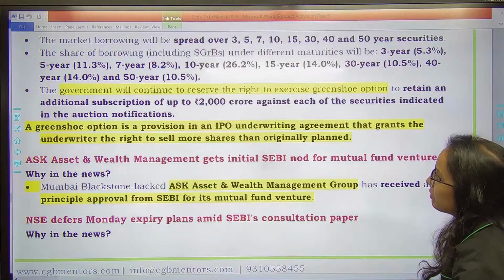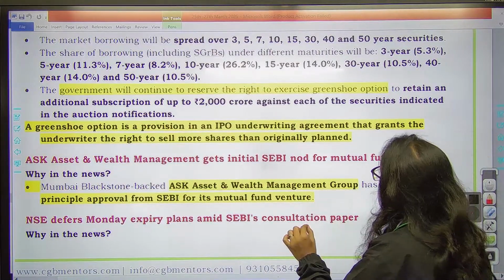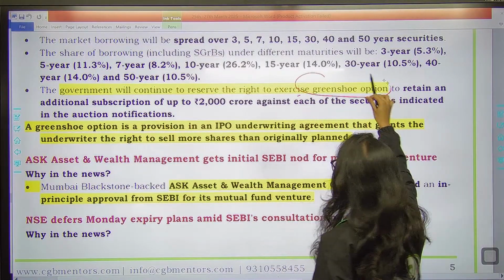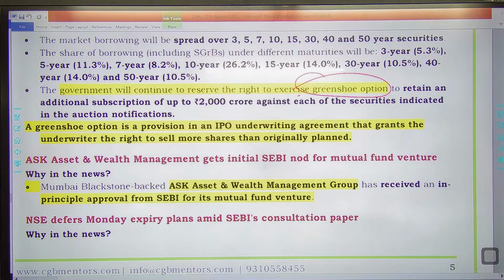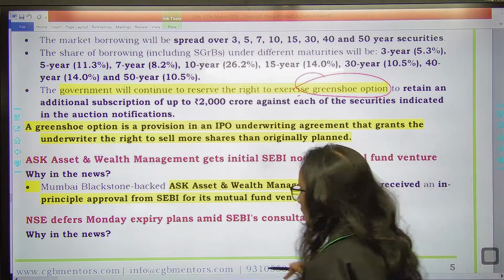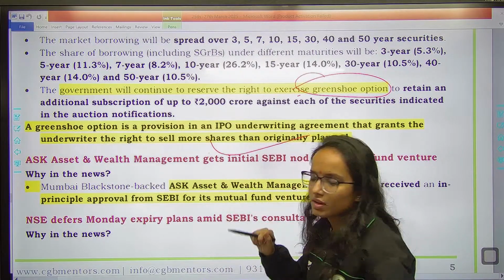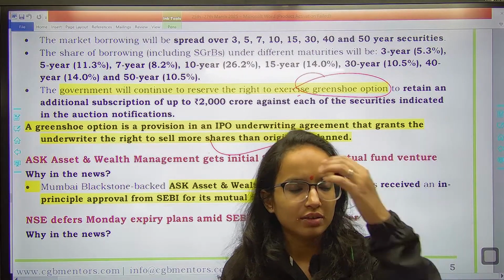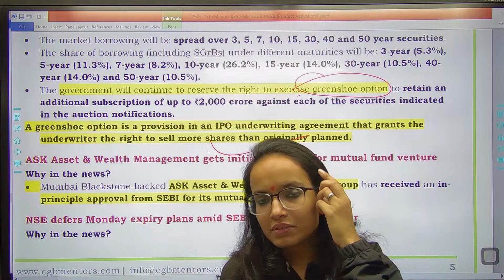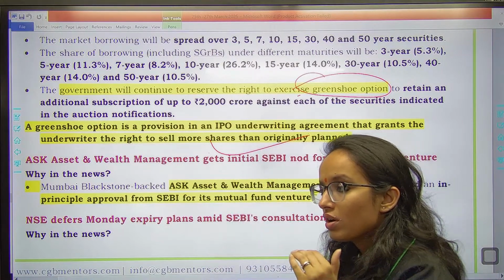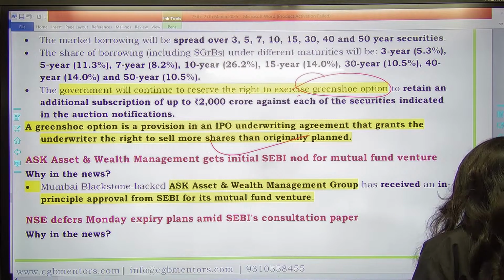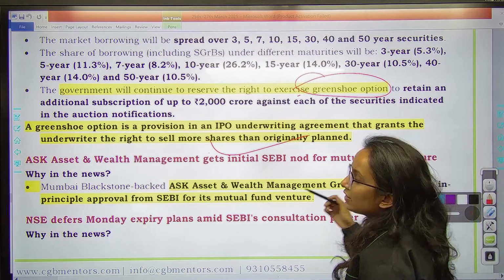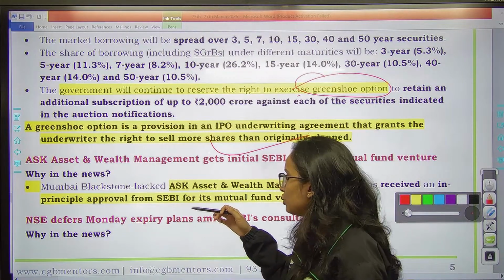Then next thing, government will also continue to reserve the right to exercise green shoe option. Remember, in this thing, government has all the rights to exercise green shoe option. What is green shoe option? Green shoe option जो है, किसी भी IPO में या ग्रीन शू ऑप्शन जहां भी आप पढ़ते हैं, तो it gives the underwriter right to increase or sell more number of shares than it was originally planned. तो जितना originally plan किया है उससे ज्यादा कर सकते हैं. This right is the green shoe portion.